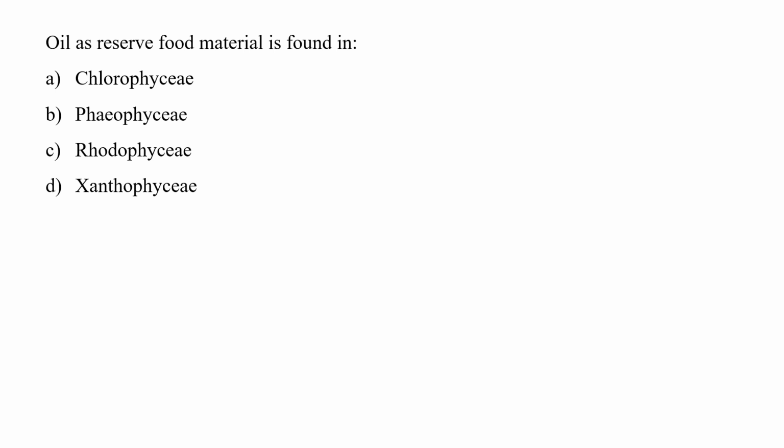Now next question says, oil as a reserved food material is found in. The same four options are given as classes of algae. This type of concept was also seen in the previous question in which the storage material was asked. So one should know all the storage material of different algae. Like Chlorophyceae have starch as a storage product, Phaeophyceae have laminarin, Rhodophyceae have Floridian starch, and Xanthophyceae have leucosin or oil.